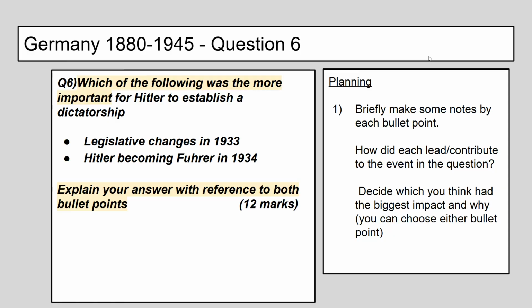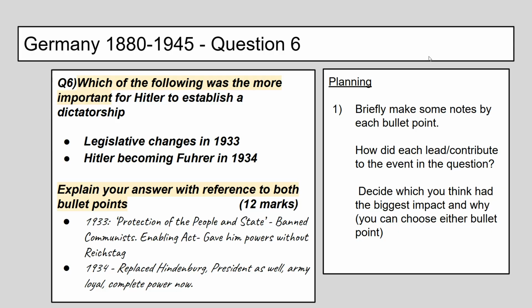So for my notes, I don't want to write too much, but I've just put there 1933, protection of the people and state. That's where communists were banned. And then the Enabling Act later on gave him powers without the Reichstag backing him. And then in 1934, well, he became Fuhrer when he replaced Hindenburg, the president. The army was loyal. That gave him complete power. And the other things I'm going to write about, it's just good to get those out of your head before you start, just a few seconds of planning.